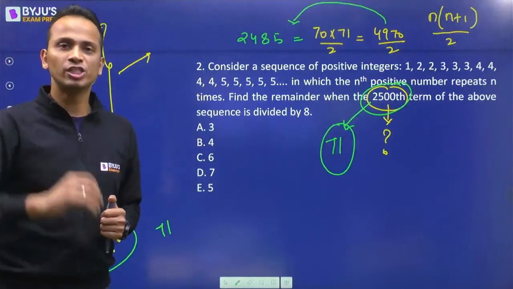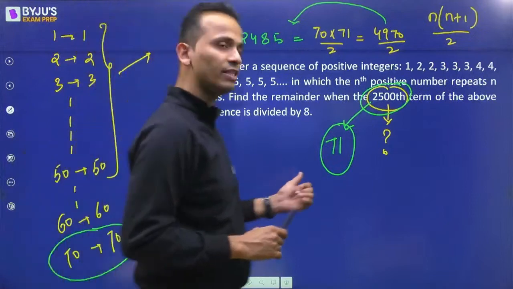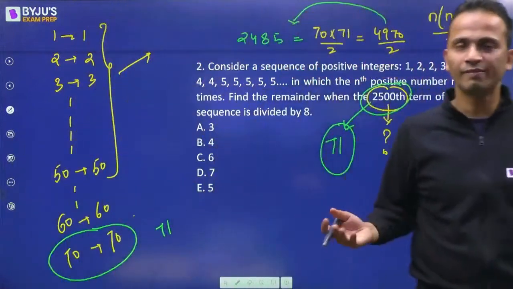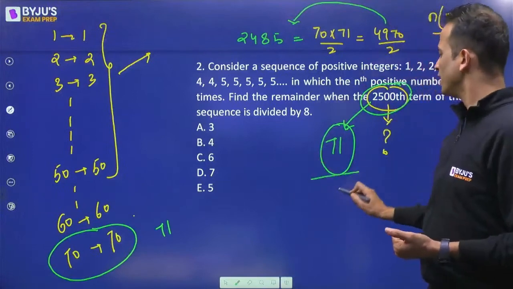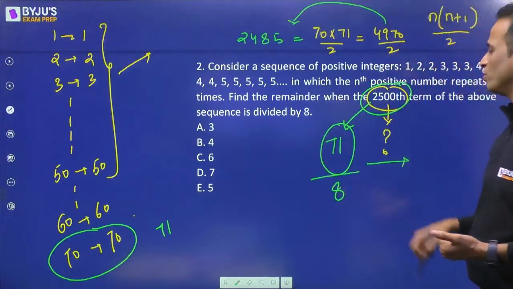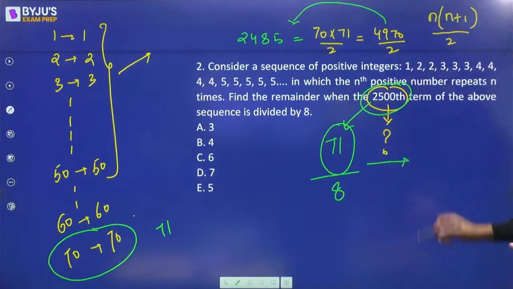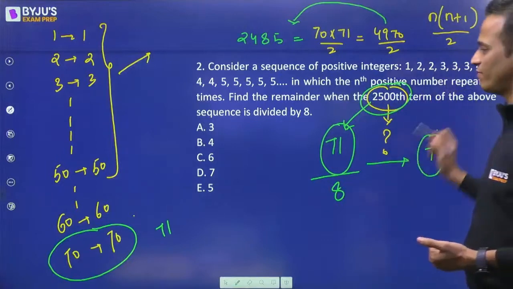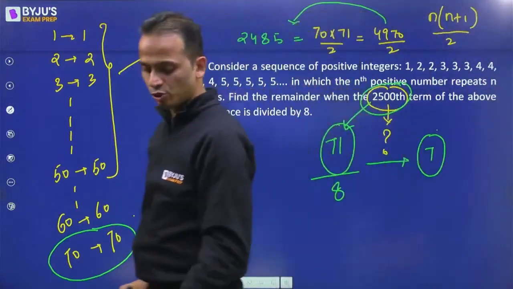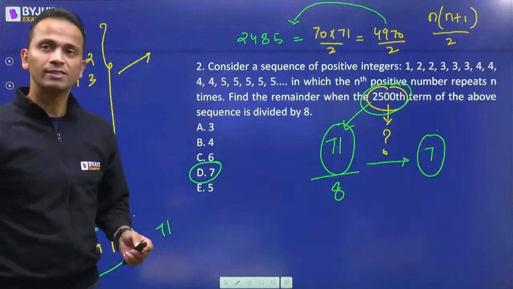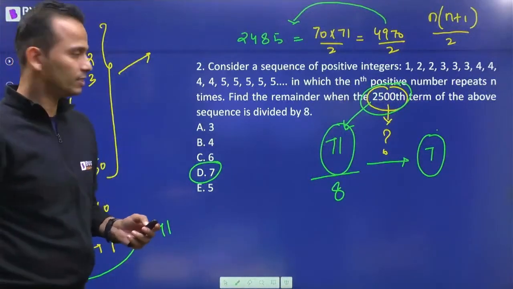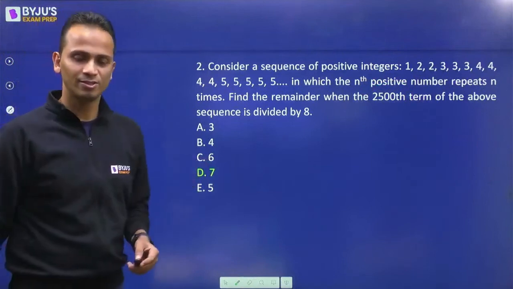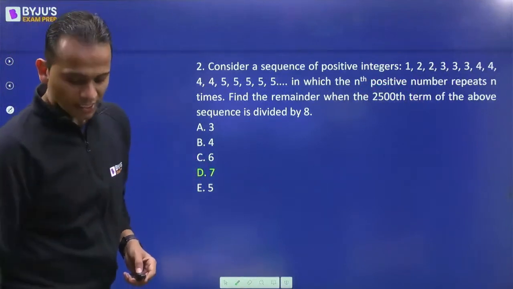Keshav and Vijay, I can see both of you have given this term as 71. Now 71 is the 2500th term. इस term को 8 से divide करो and calculate the remainder. 71 divided by 8, the remainder is 7. So the correct answer of this question will be option D, that is equal to 7. All right. So option D, absolutely correct. This is the right answer. चलिए आगे चलते हैं.